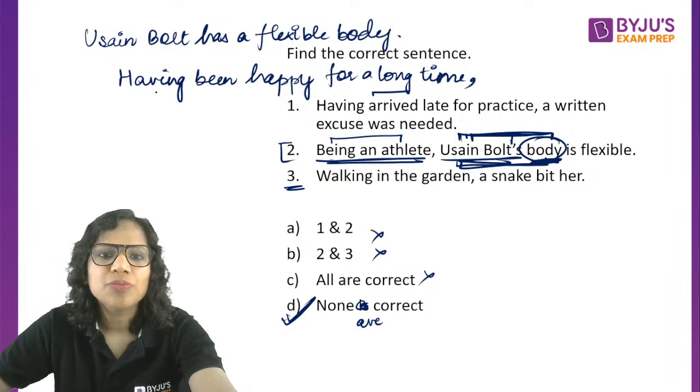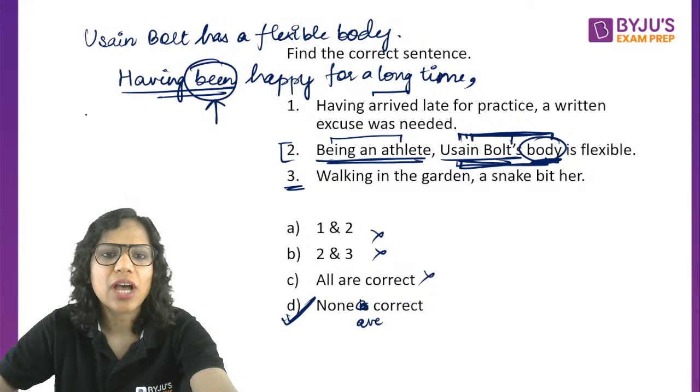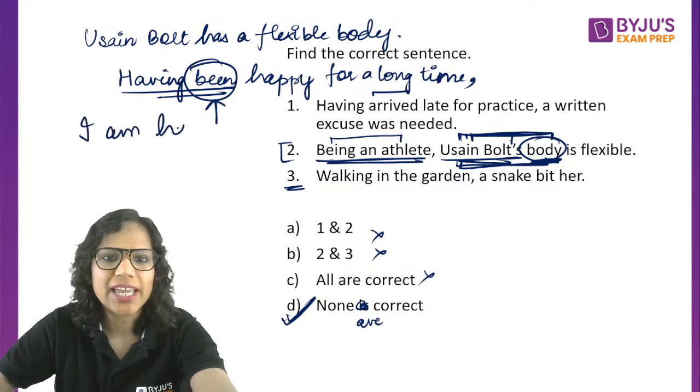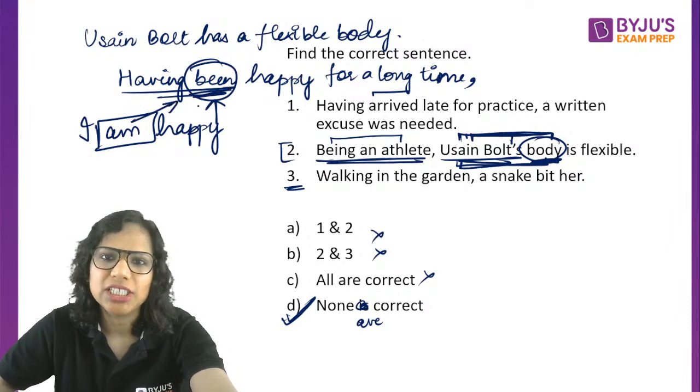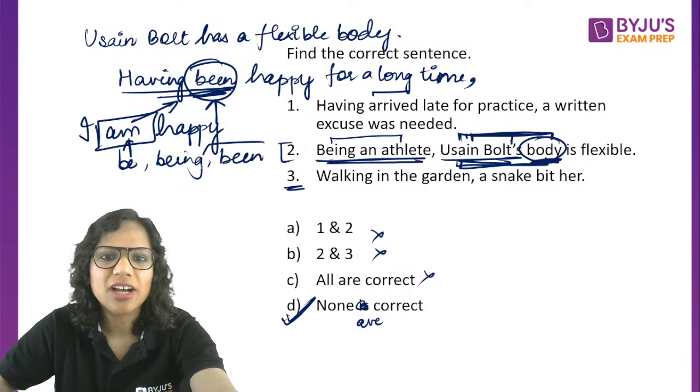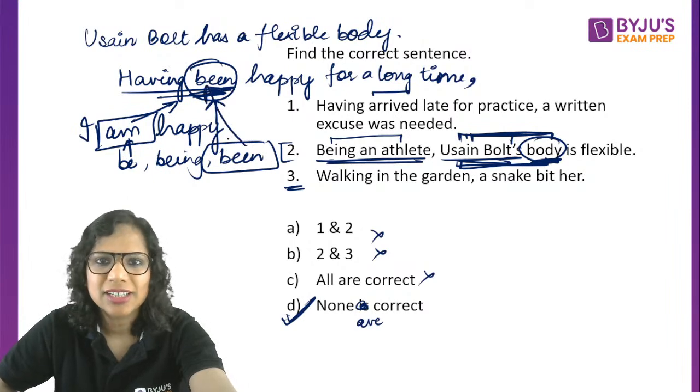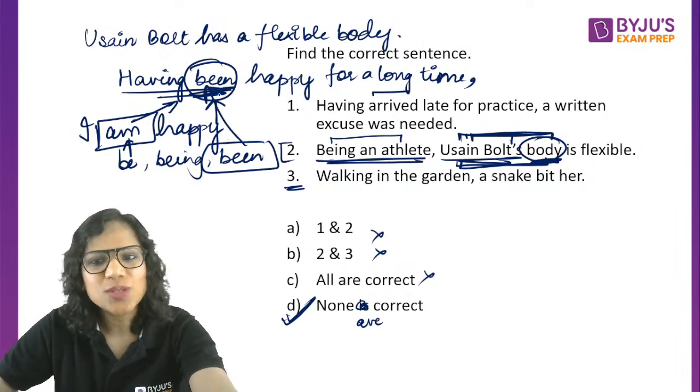Now see, here I am putting been because the verb here itself is, so I am happy, right? When I say I am happy, so am ka third form kya hai? Am ka third form will be been only. Okay, basically am is a form of be na, so be, being, been. So यहाँ पे third form हो जाएगा been. Okay, so that is when I'll put been here.